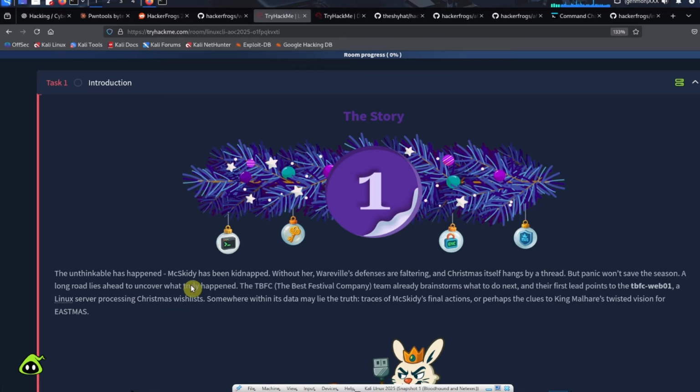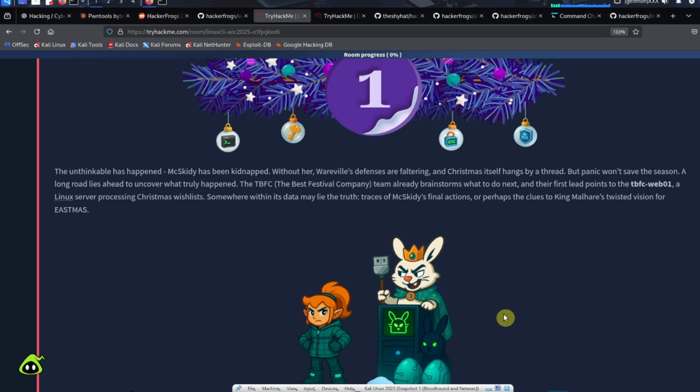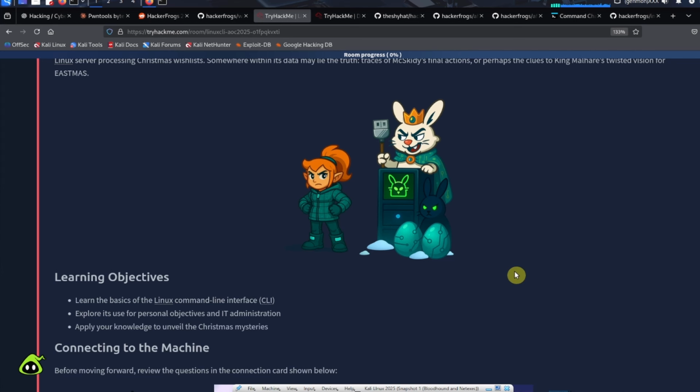The unthinkable has happened. McSkitty has been kidnapped. Without her, Wareville's defenses are faltering, and Christmas itself hangs by a thread. But panic won't save the season. A long road lies ahead to uncover what truly happened. The TBFC, Best Festival Company, team already brainstorms what to do next, and their first lead points to the TBFC Web 01, a Linux server processing Christmas wish lists. Somewhere within its data may lie the truth, traces of McSkitty's final actions, or perhaps the clues to King Malhair's twisted vision for Eastmas. Okay, so we've got our bad guys for this particular event.